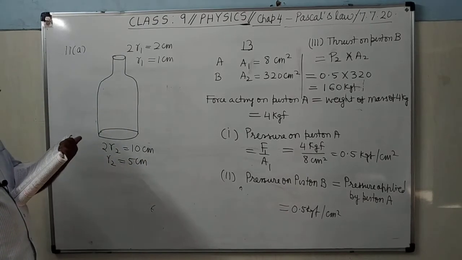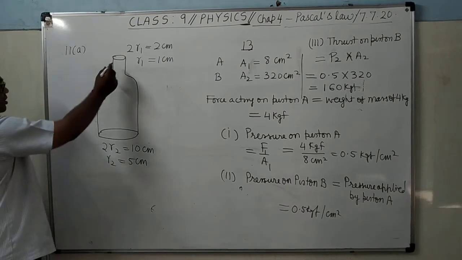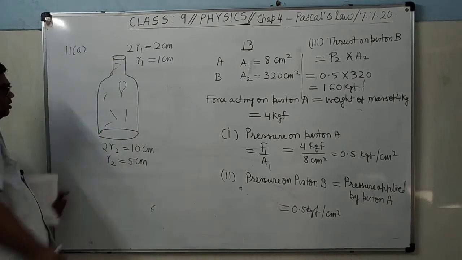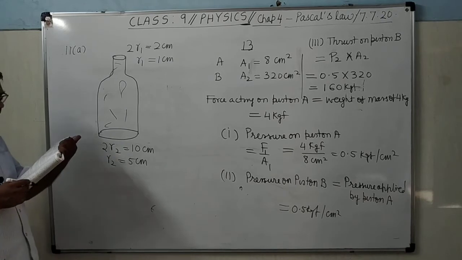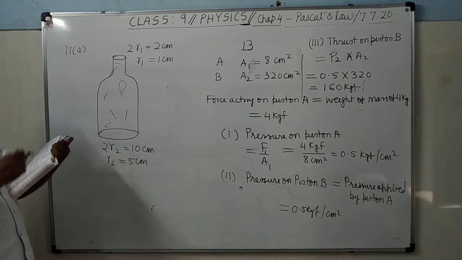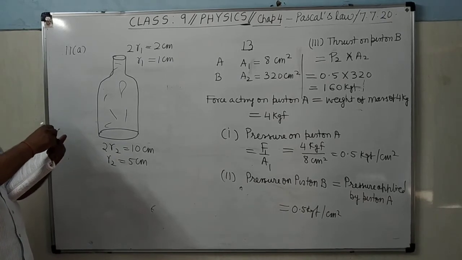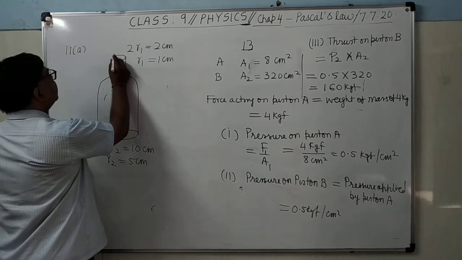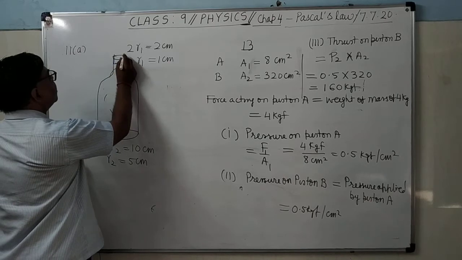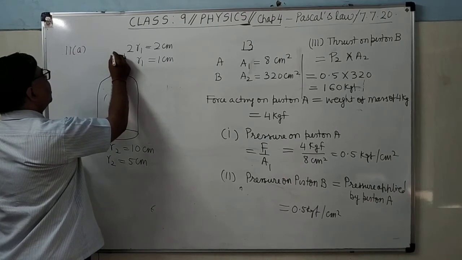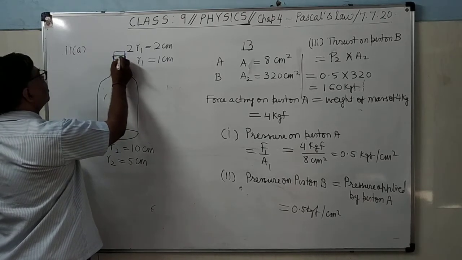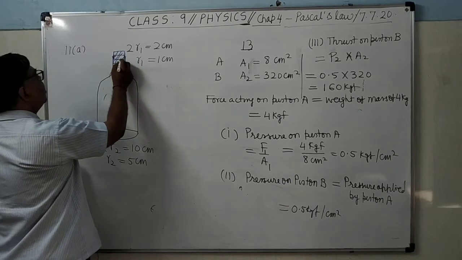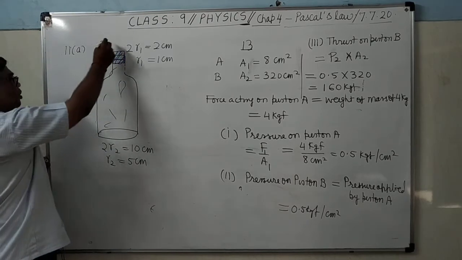The bottle is filled completely with oil. It's clear? If the cork in the neck is pressed with a force of 1.2 kgf, here in the neck the cork is fixed. This is the blue color cork, and it is pressed by how much force?